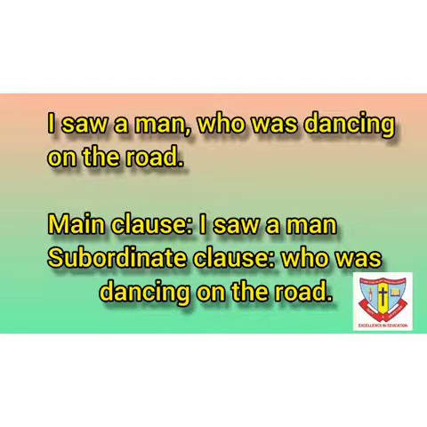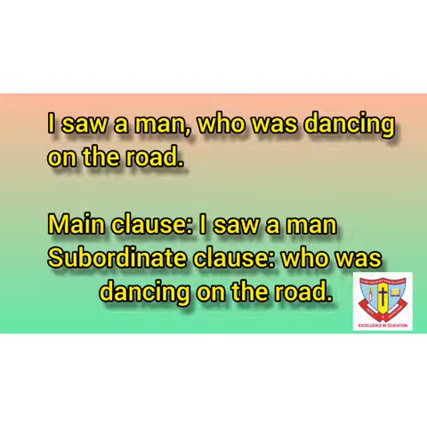On the other hand, the second clause, who was dancing on the road, is not giving complete meaning, and we cannot understand who is dancing, or how he is dancing, etc. Such questions will arise in the listeners' minds about the other part of the sentence.